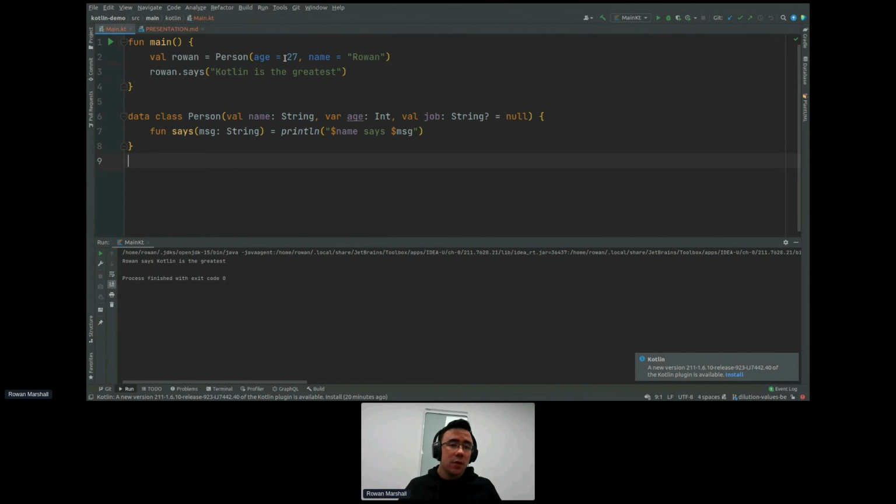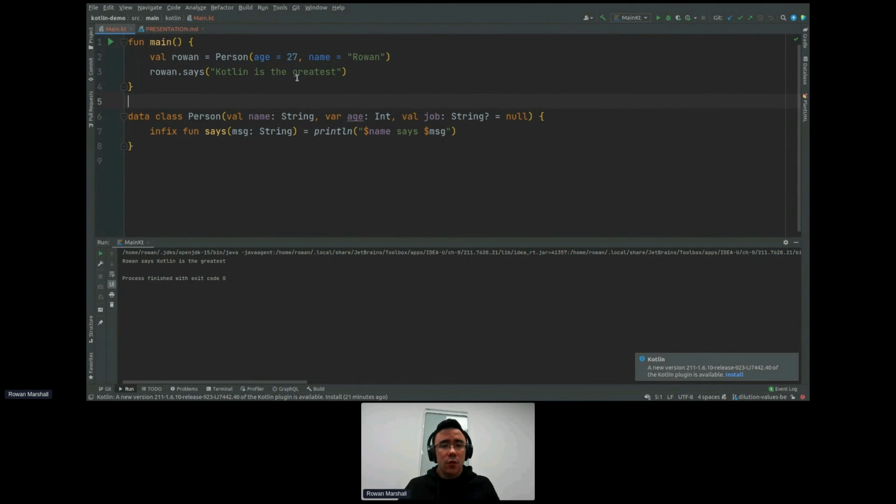This is all fine and good. But it is still code. Someone unfamiliar with this, it's like rowan.says, pass it in. It's reasonably obvious what it does, but it's still not the clearest. So we can add a little thing here called infix. And this doesn't change something immediately. If we play this, nothing changes. Rowan says Kotlin is the greatest, and I still do.